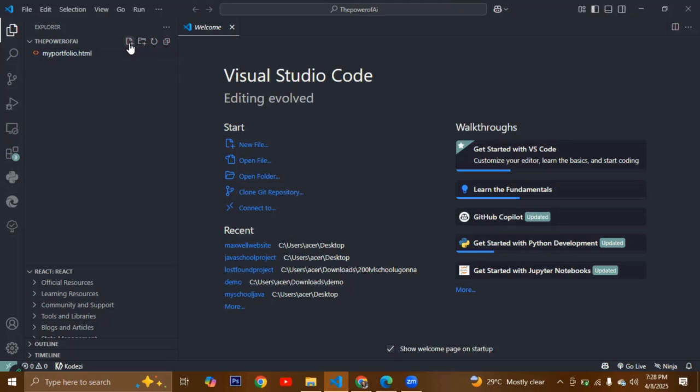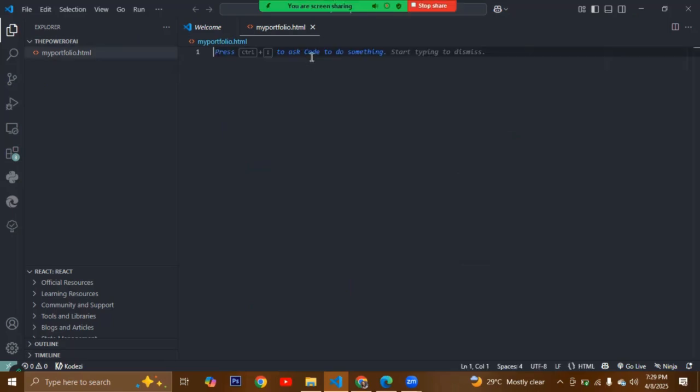Now I use the .html because I want Visual Studio Code to be aware that I am building a HTML document. So basically the .html is an extension to show that this is a HTML file. And then I'm going to hit enter. See that I have created my HTML file.